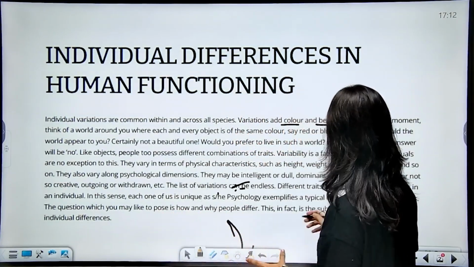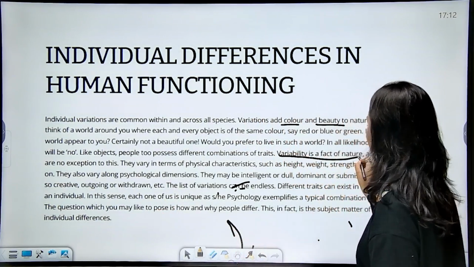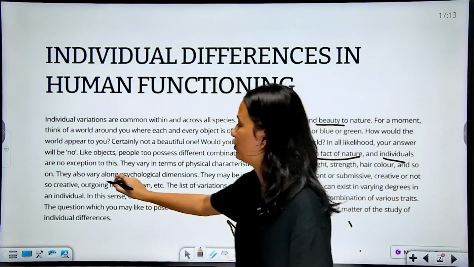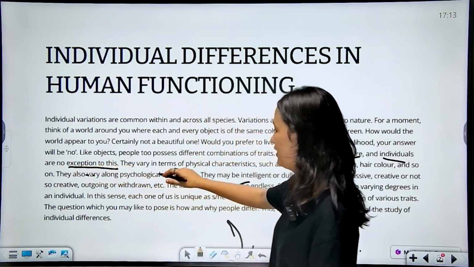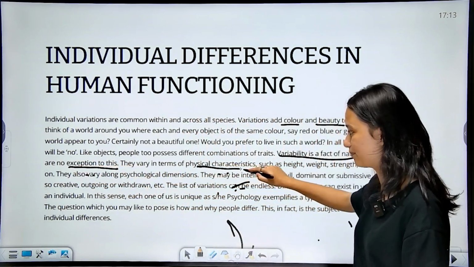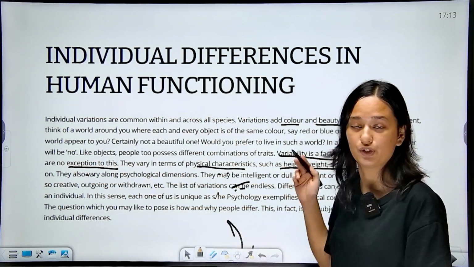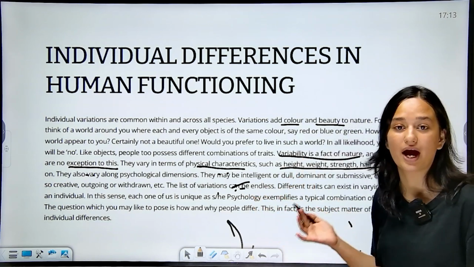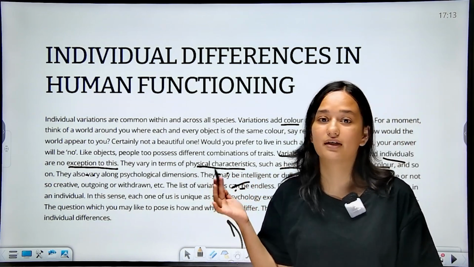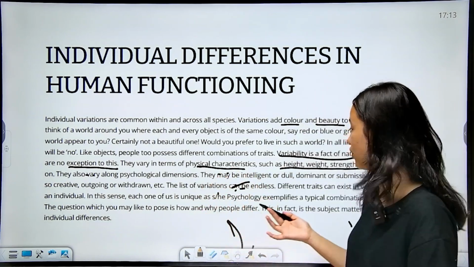In the same manner, variability is a fact of nature and individuals are no exceptions. They vary in terms of physical characteristics such as height, weight, strength and hair color. Like you and your friend may vary in terms of your height, the length of your hair, your complexion.